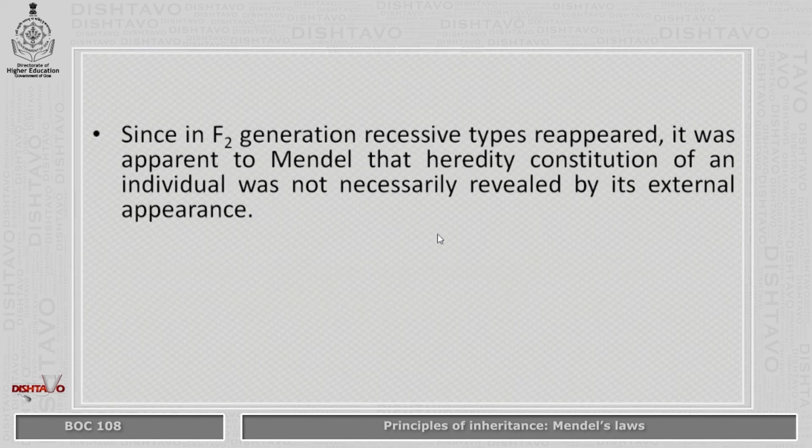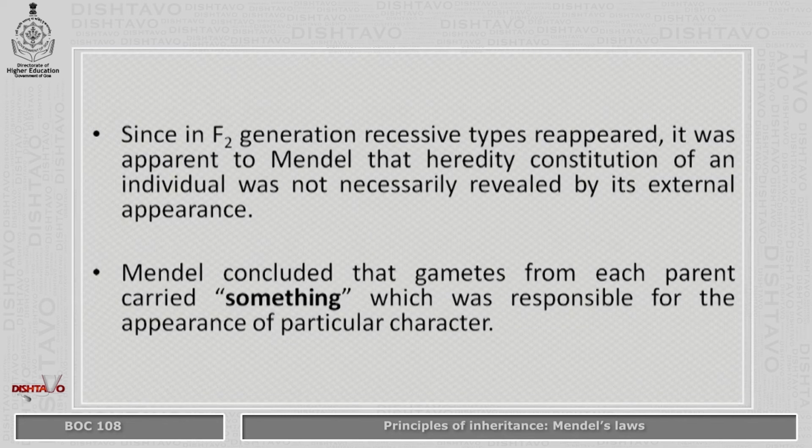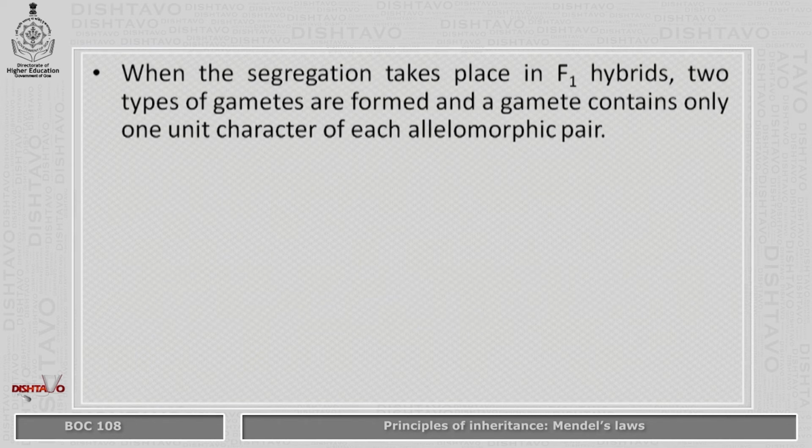Since in the F2 generation recessive types reappeared, it was apparent to Mendel that the hereditary constitution of an individual was not necessarily revealed by its external appearance. And so, Mendel concluded that gametes from each parent carried something which was responsible for the appearance of a particular character. When segregation takes place in F1 hybrids, two types of gametes are formed, and a gamete contains only one unique character of each allelomorphic pair.